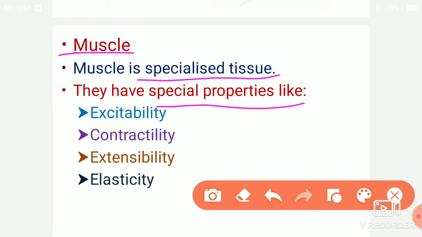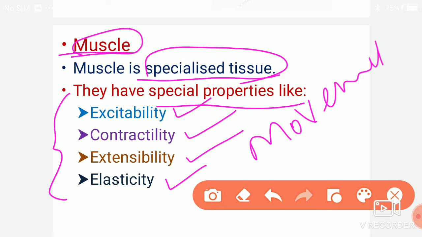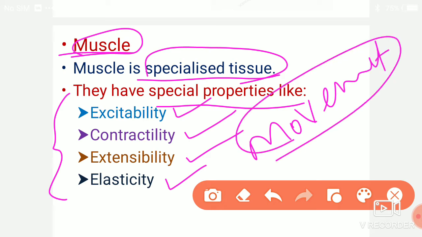The special properties are excitability, contractibility, extensibility and elasticity. Because of these special properties, muscle is called a specialized tissue. So only our body can have the movements with various extension.